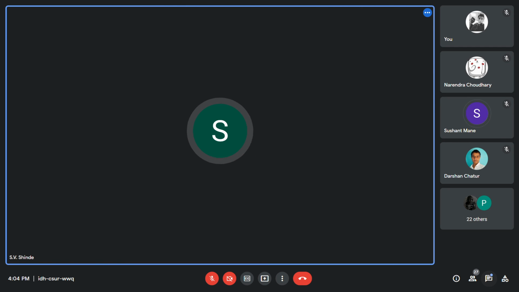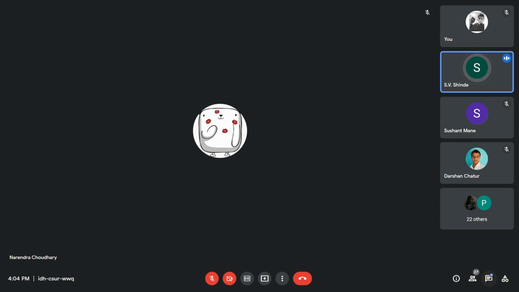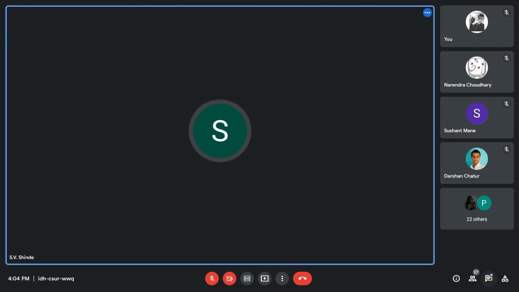Yes, participants, if there are no questions, try the code, try to modify it. Always use a diagrammatic approach to study each and every logic of the linked list. So you will not need to develop the code. The code will be automatically generated from your brain if the logic of setting up the insertion and deletion operation is clear to you. So I hope everybody is able to understand.